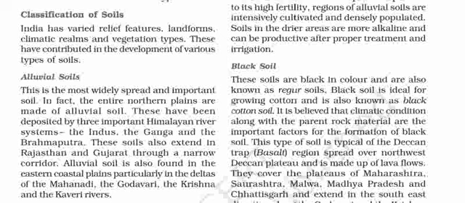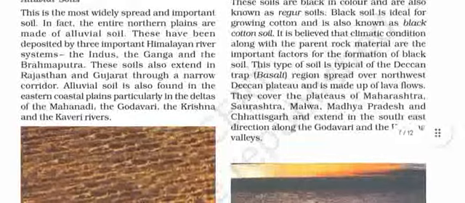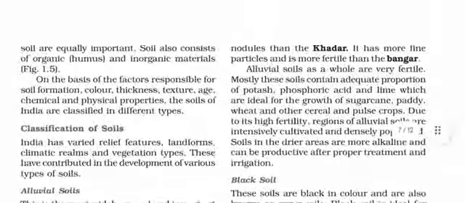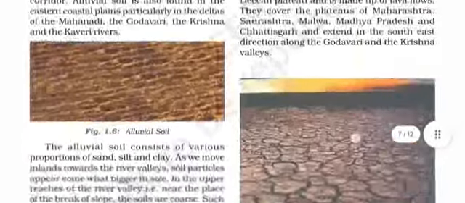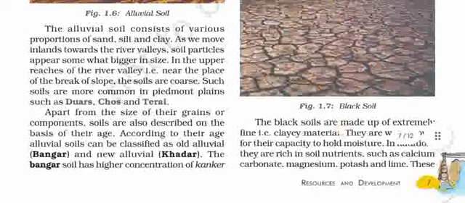These soils also extend in Rajasthan and Gujarat through a narrow corridor. Alluvial soil is also found in the eastern coastal plains, particularly in the deltas of the Mahanadi, Godavari, Krishna, and Kaveri rivers. The alluvial soil consists of various proportions of sand, silt, and clay.